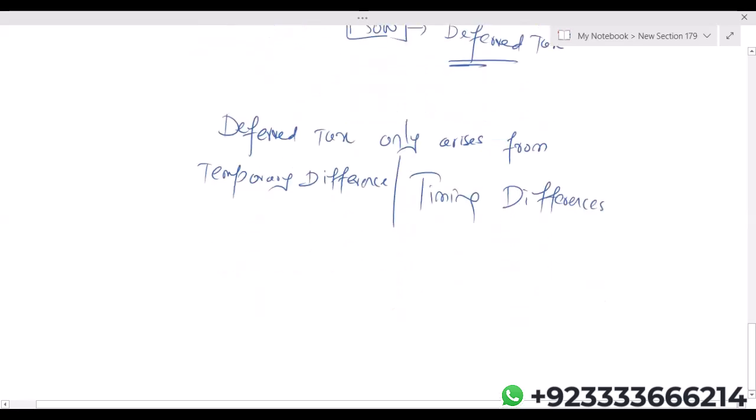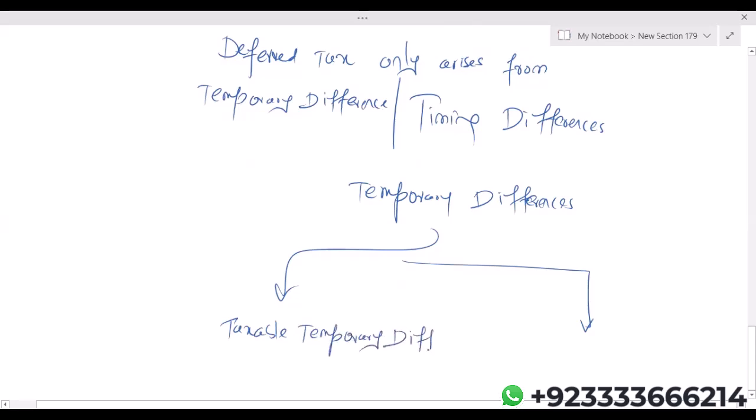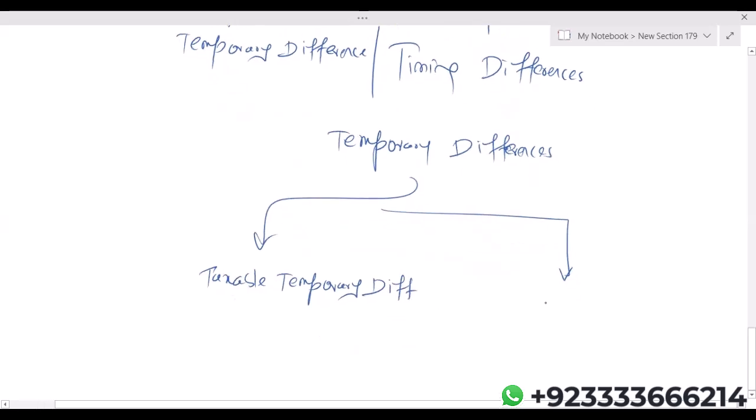Okay. According to IAS 12, there are two types of temporary differences. One is taxable temporary difference. Another is deductible temporary difference.